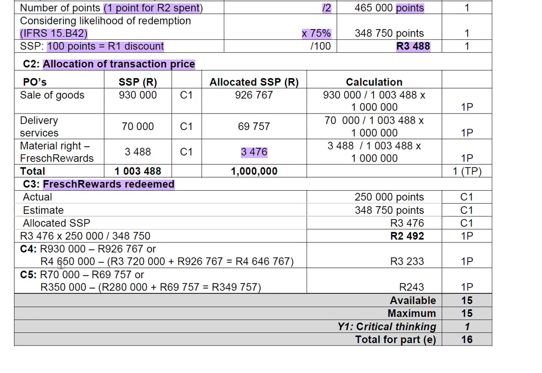Then C4, you're going to say 930 minus 926,763. We get the amount of 3,233, right? Then you get here, you said 7,000 less 69,735, then you get 243.